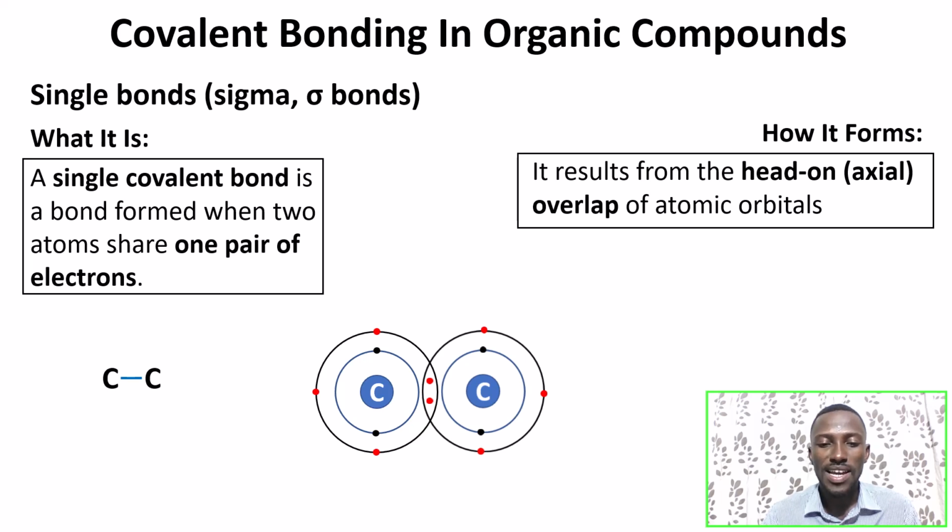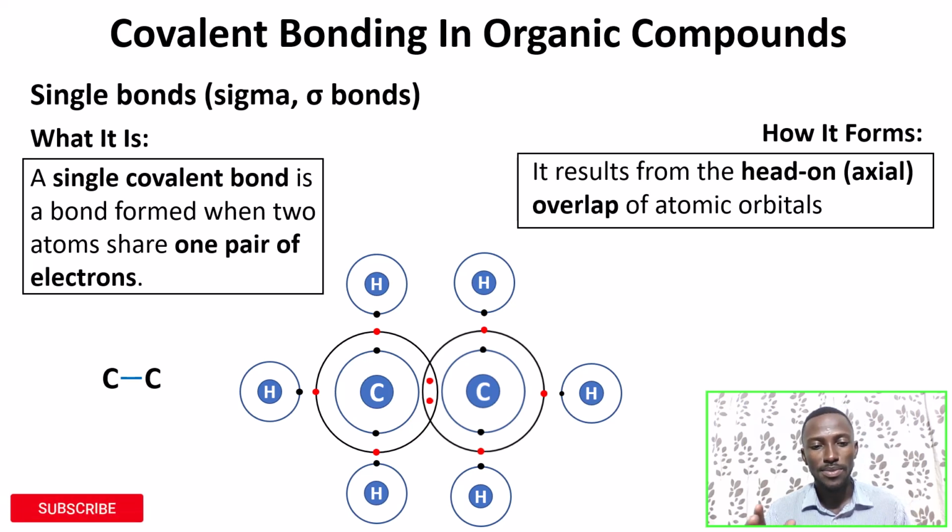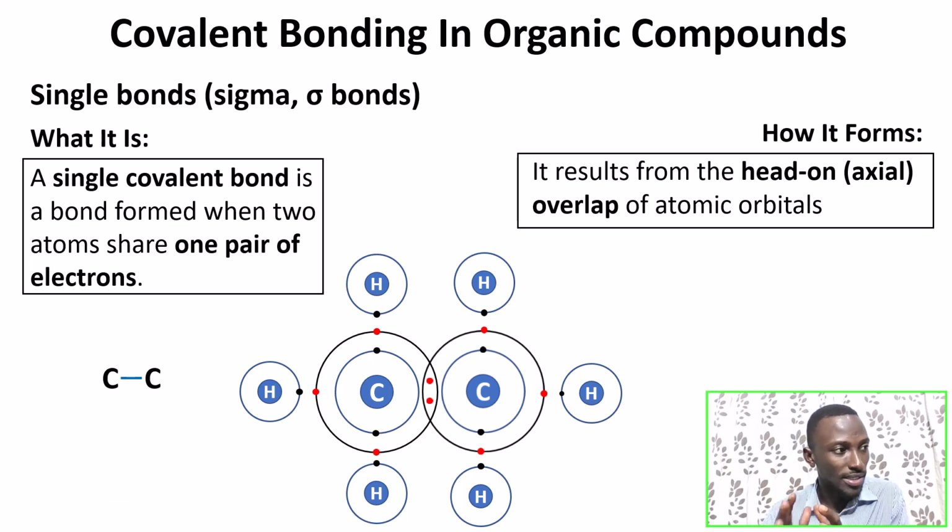Now, after they share that pair of electrons, each of them still has 3 unpaired electrons. Do you see it now? Yeah. Good. Each of them has 3 unpaired electrons. So what that means is they need to bond with 3 separate atoms each. And for this case, we are going to use hydrogens. Each of the hydrogens is going to move to overlap with the carbon it is attached to, to form bonds.